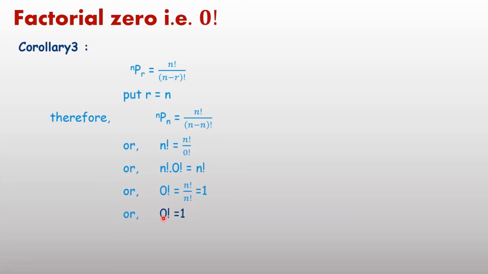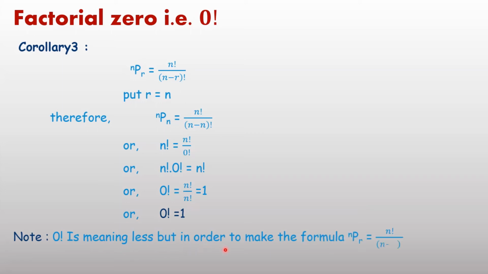but it has no meaning. Factorial 0 is meaningless, but in order to make the formula nPr a valid formula, you have to consider factorial 0 as 1 in the question. Now some solved questions.